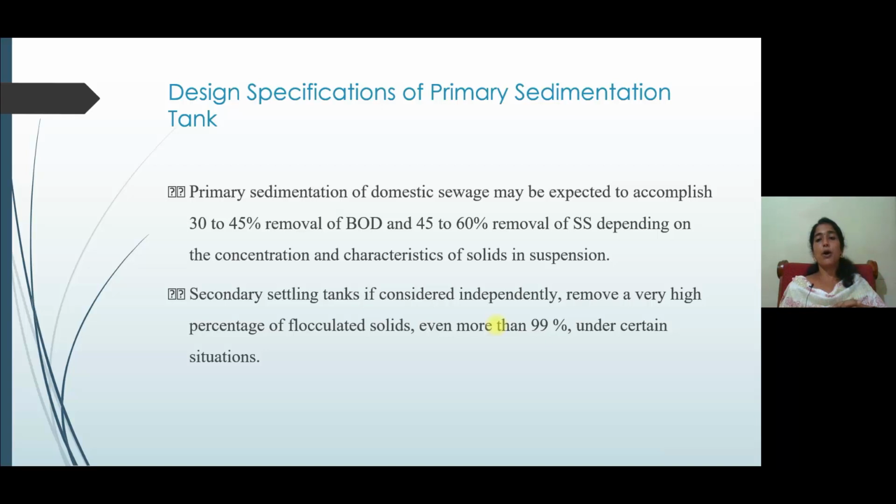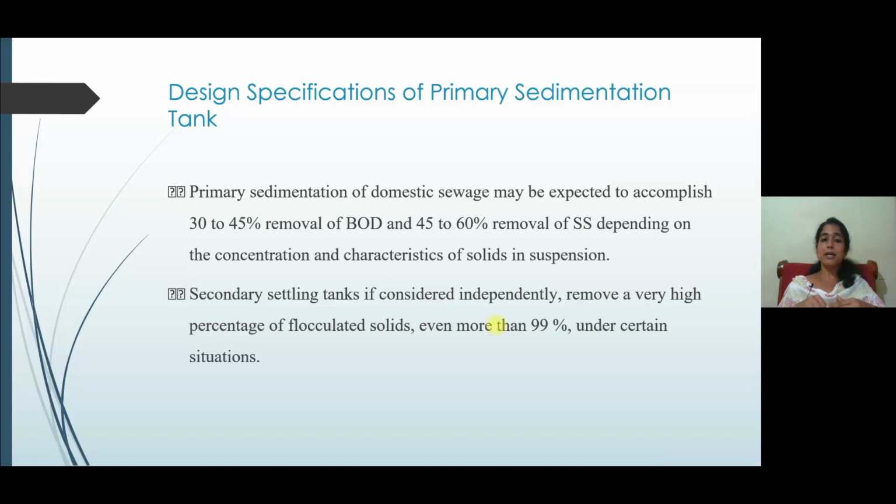Then design specification of primary sedimentation tank. Primary sedimentation of domestic sewage may be expected to accomplish 30 to 45% removal of BOD and 45 to 60% removal of suspended solids, depending upon the concentration and characteristics of solids in the suspension. That is, mainly the primary sedimentation gives the removal of organic matter present in the wastewater. By removal of BOD, 30 to 45% of the BOD will be removed at the primary treatment process itself, and the removal of suspended solids will be 45 to 60%.